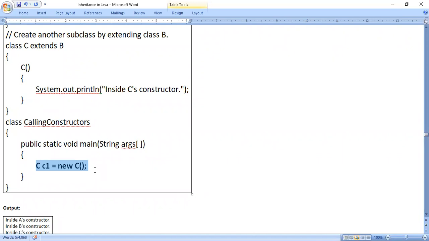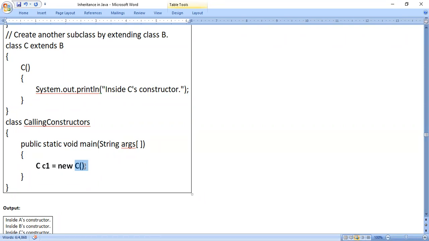Now, if you look at this line, what we come to understand is that the constructor present in class C will be executed. This is very familiar to us, since we have started classes and objects. We are looking at this line, Box mybox1 is equal to new Box, whether it is a default constructor or a parameterized constructor. We look into this type of statement in every program. Now, when I look at this particular statement, we know that this constructor will be executed because I used the C class name without parameters.